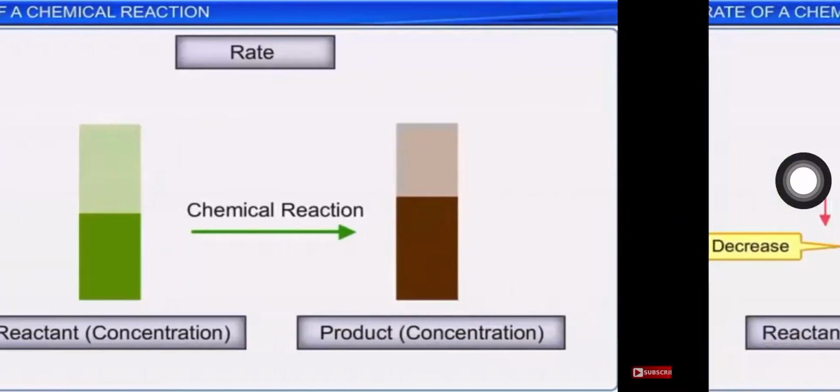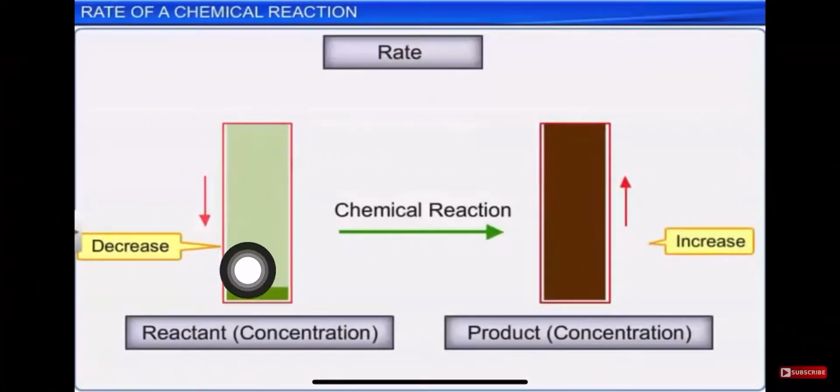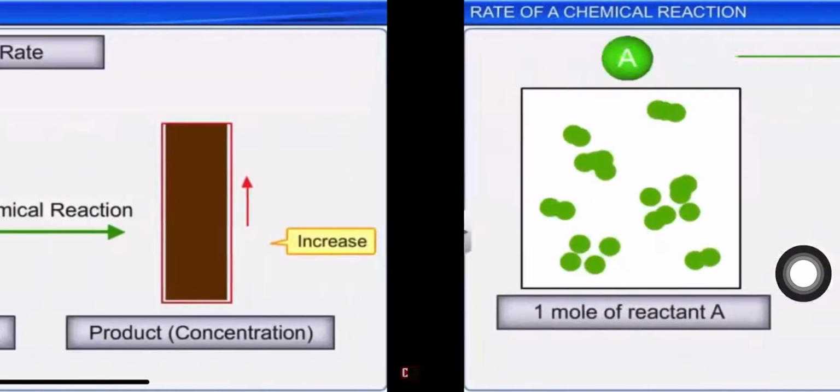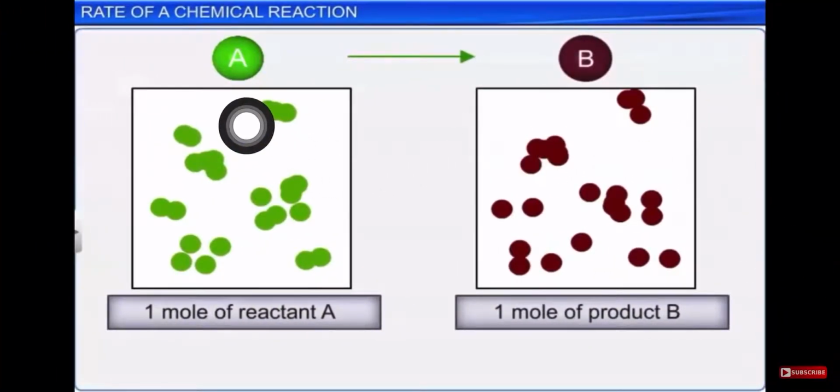We know this. So ultimately, when the reaction has taken place completely, the concentration of reactant has decreased completely and the concentration of product has increased completely. Now let us consider one example in order to calculate the rate of reaction.